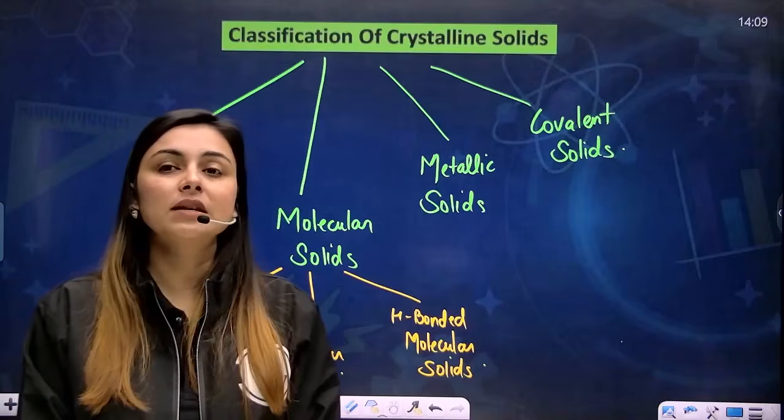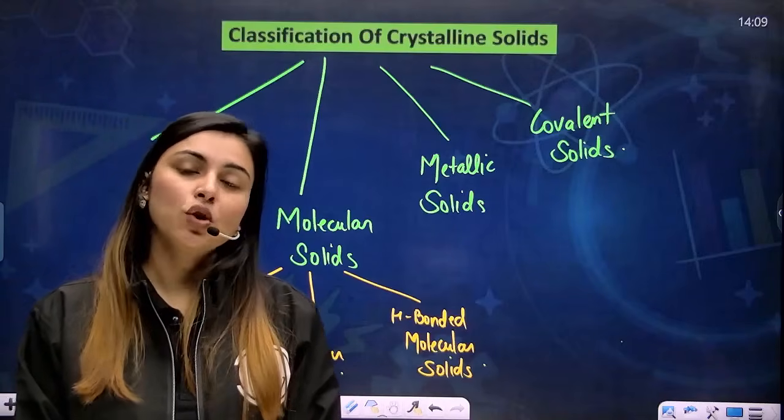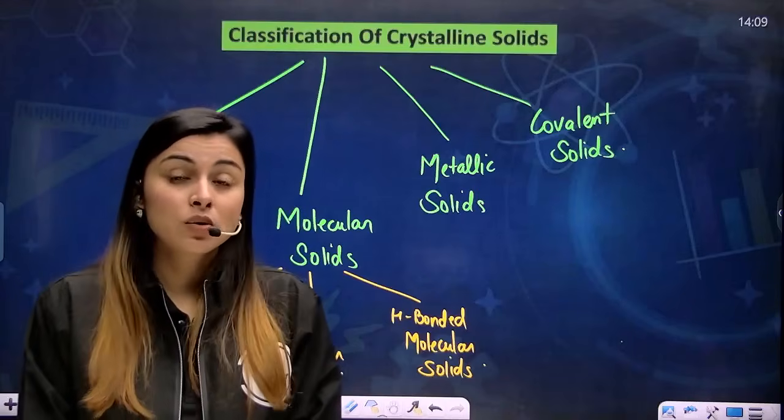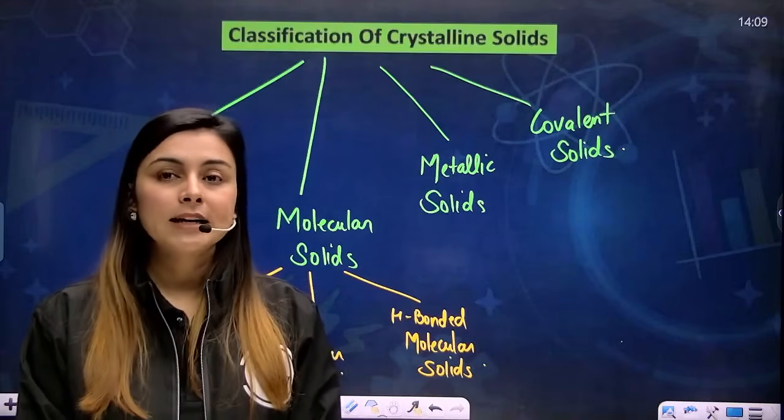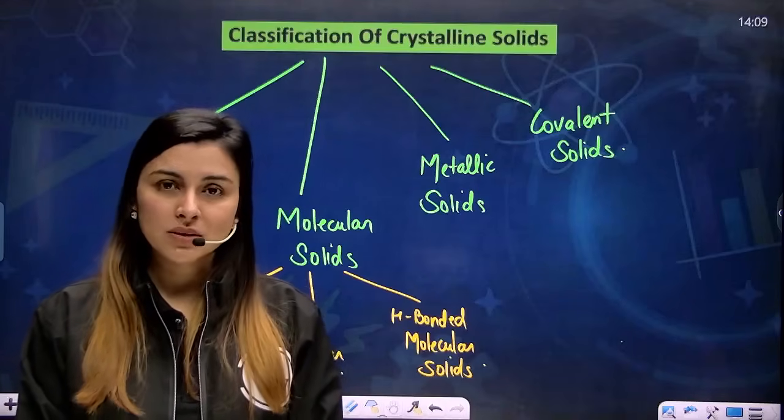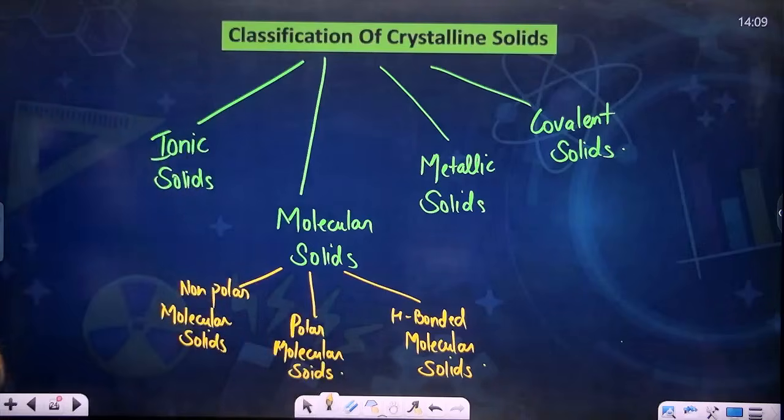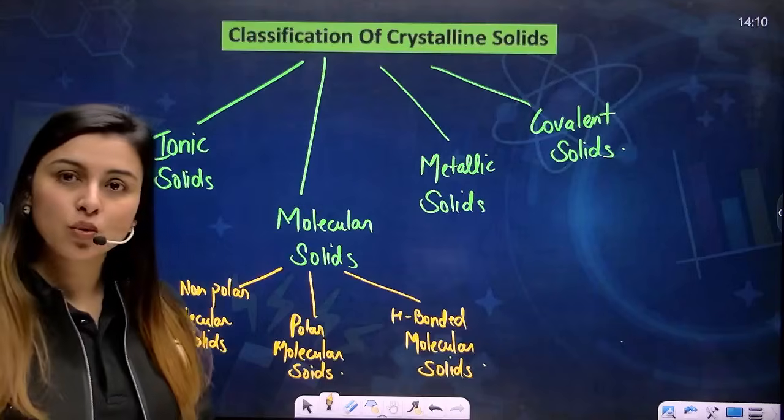So we'll be discussing each type of solid, their forces of interaction, whether they are good conductors of heat and electricity or not, and many more things. I hope you all are excited. So write it down and then we'll move forward.